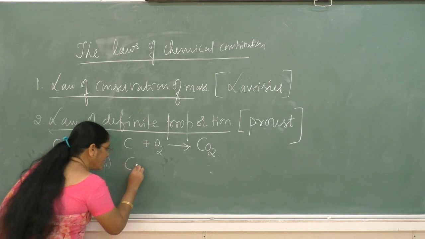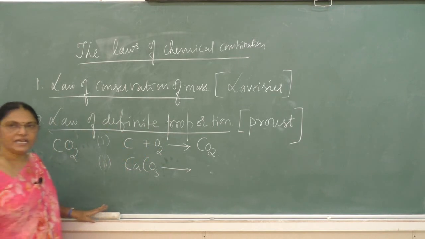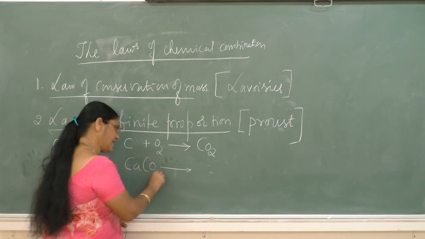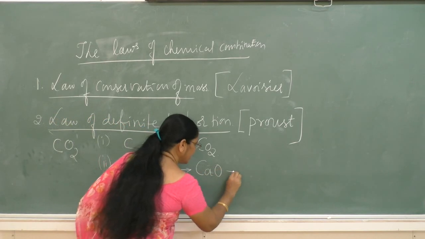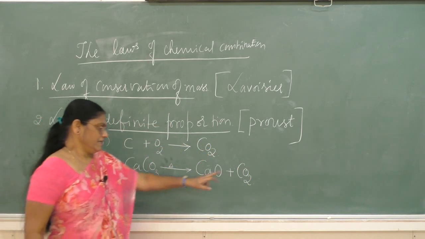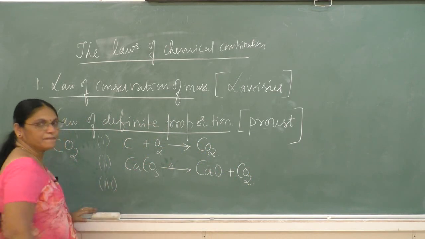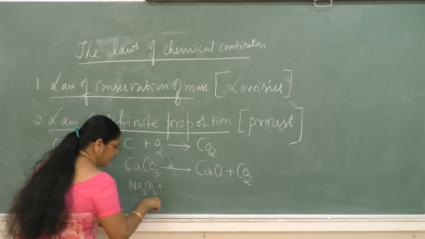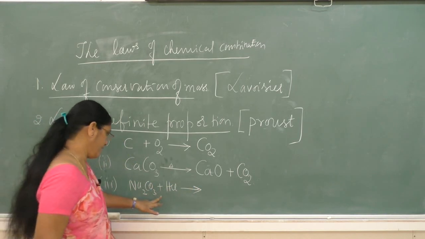The second method is by the decomposition of calcium carbonate. Calcium carbonate on heating decomposes to give calcium oxide and carbon dioxide. The third method is by the action of dilute HCl on sodium carbonate.